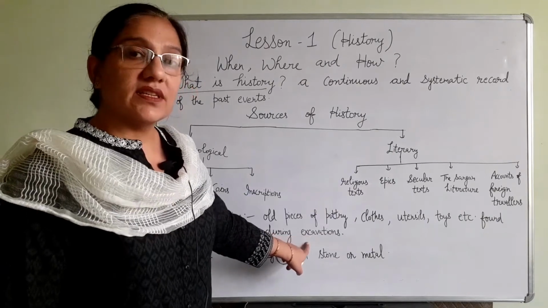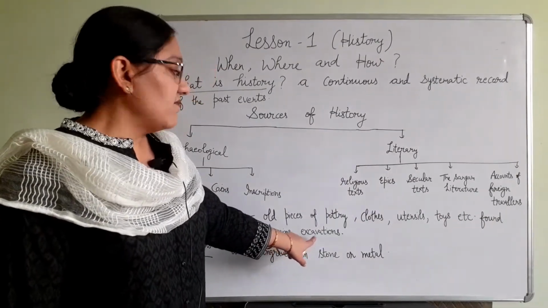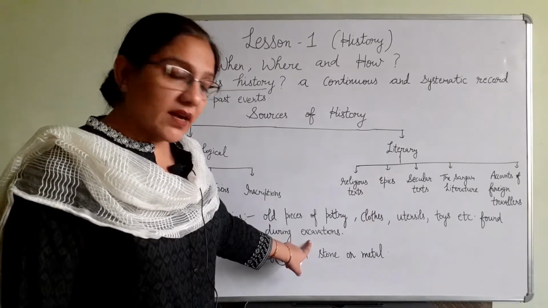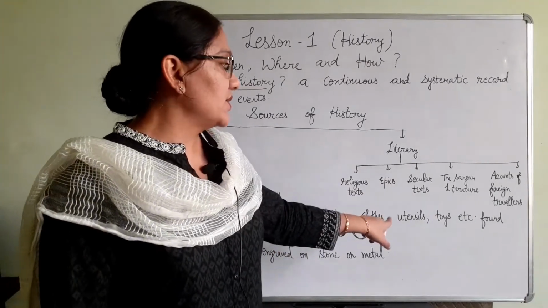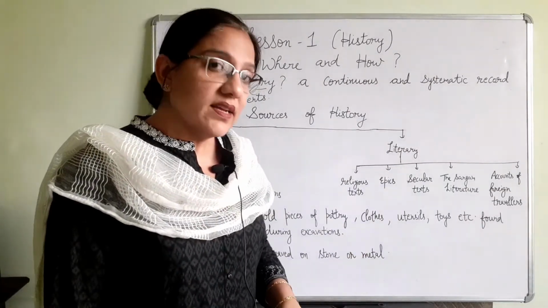What is excavation? The act of digging the earth is called excavation. And while these archaeologists dug the earth, they find different pieces of pottery, clothes, utensils, toys, and these sources help us to understand history.